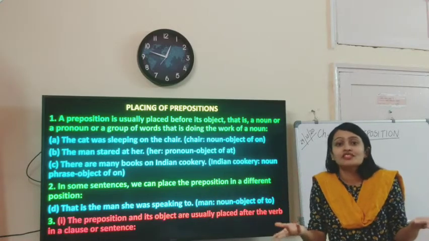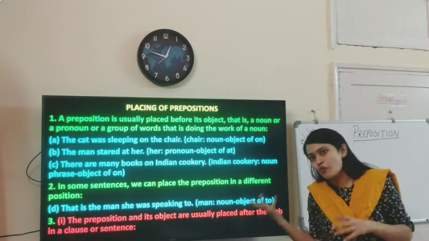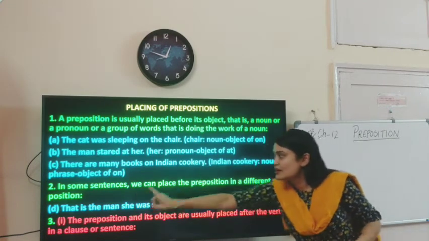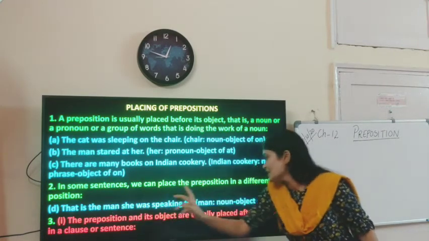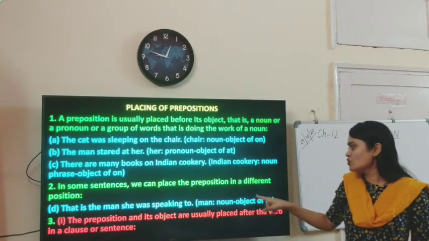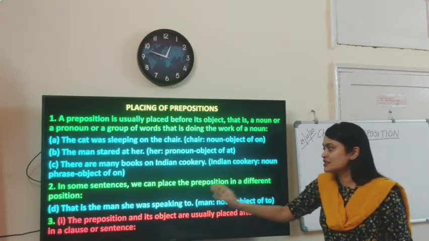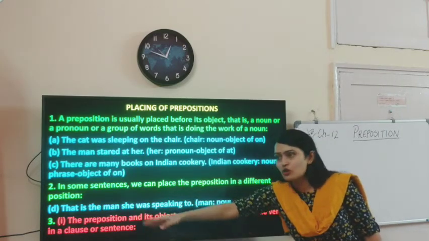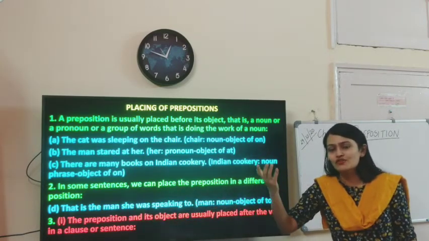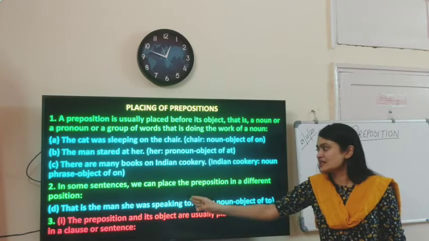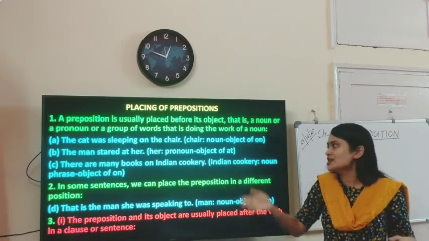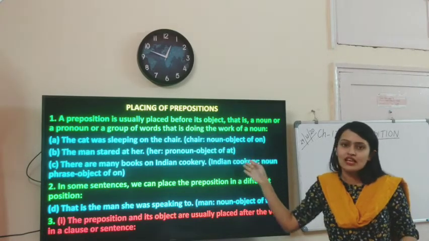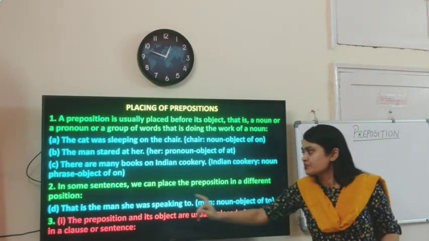But whom is it addressing? What is the object of the preposition to? So man. Okay, so man is the noun object of to, but it is not after the preposition. The position has changed because of the change in the construction of sentence. Okay, that is the scenario sometimes. Otherwise it is always after the preposition that you find the object.